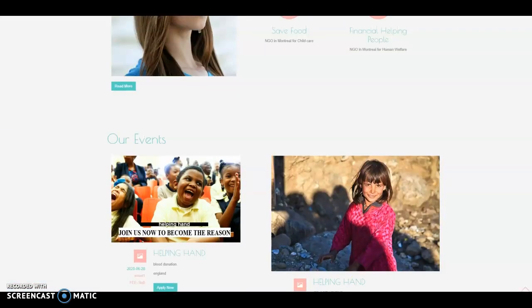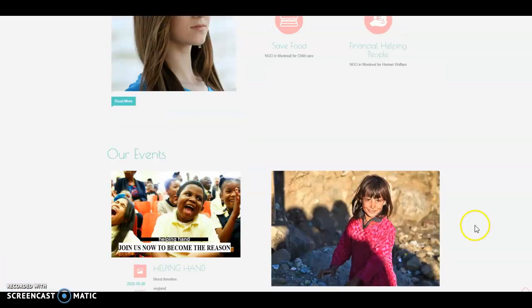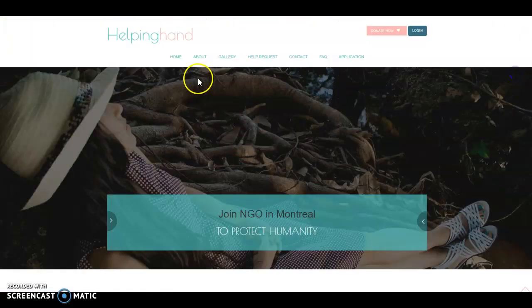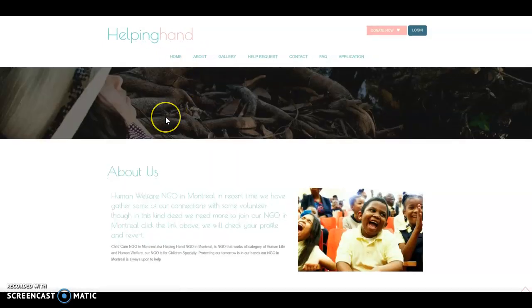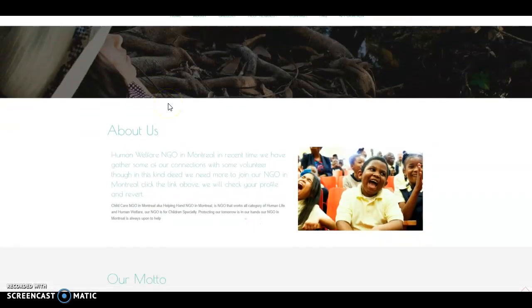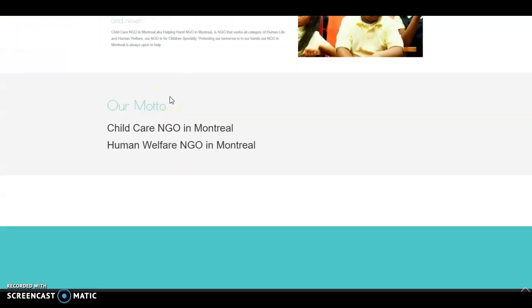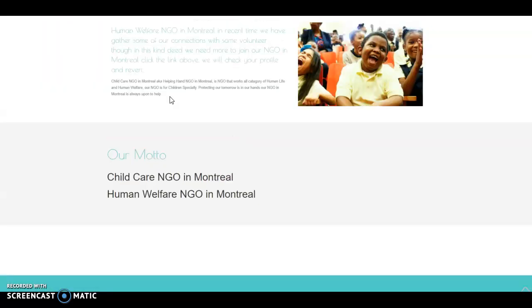And as we go to the top of the page, this is the home page. So now we're going to About, and here we can see Human Welfare NGO. That is what our website is based on. This is the information, and here we give our motto.